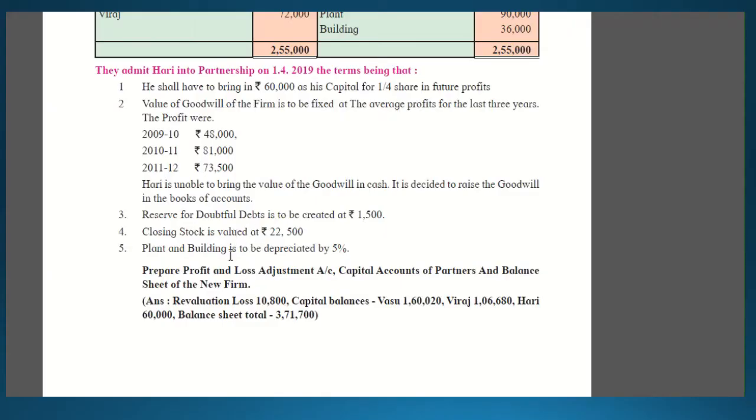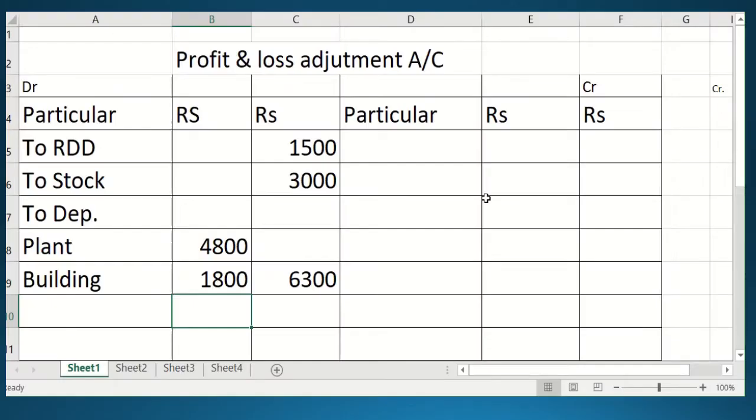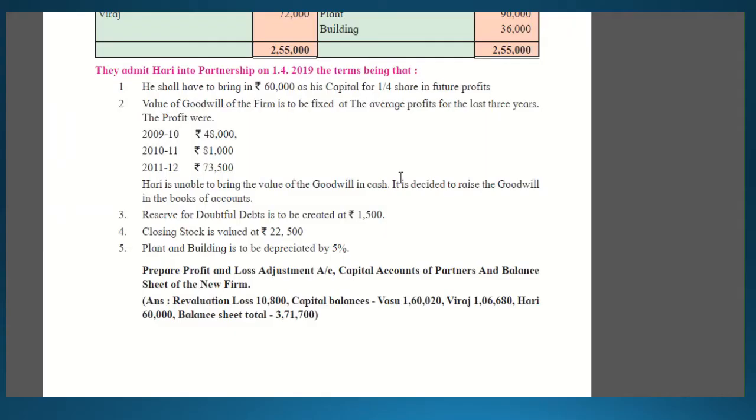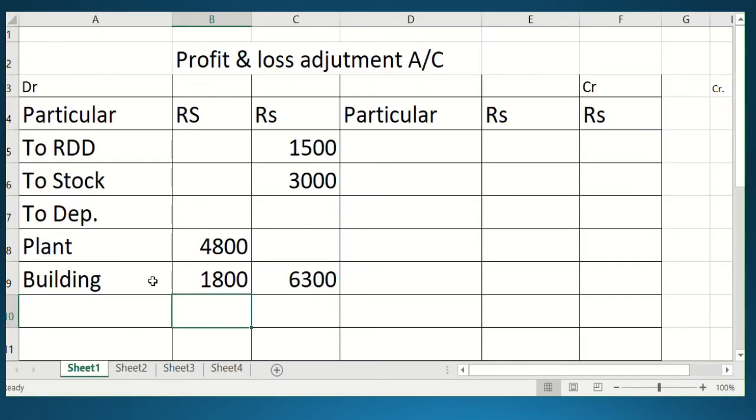Okay, I think we are done with all the journal entries, students, and posting is also done, everything is done. The different part in this problem was the calculation of goodwill, and the goodwill is not distributed, it is raised into the business. This is the main thing which you have to keep in mind. So students, you can see that we have done all the journal entries for all these transactions. So now we will start closing the P&L account. So the P&L account, profit and loss adjustment account.